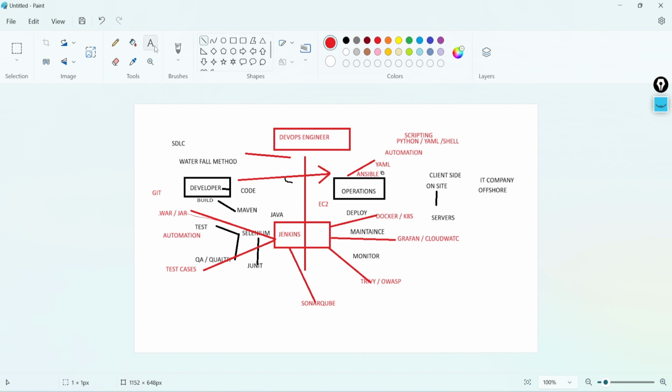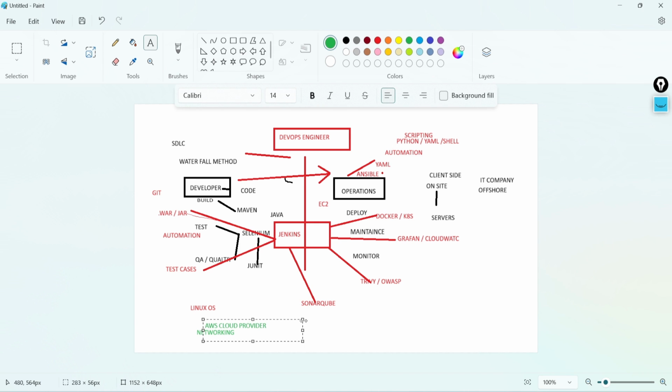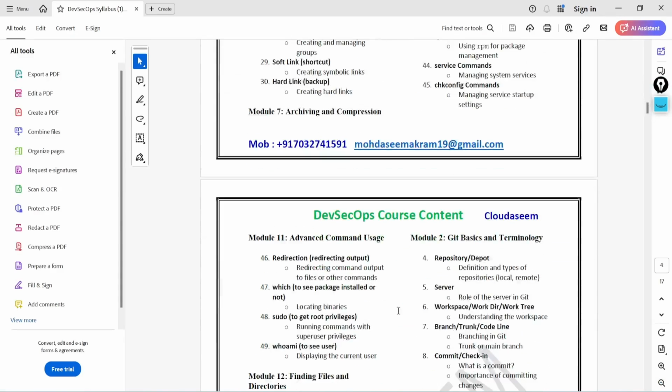So we require knowledge of the Linux operating system, and we will cover this part. Then, for communication, we require networking, so we will cover networking too. As I mentioned, we will use AWS as the cloud provider.